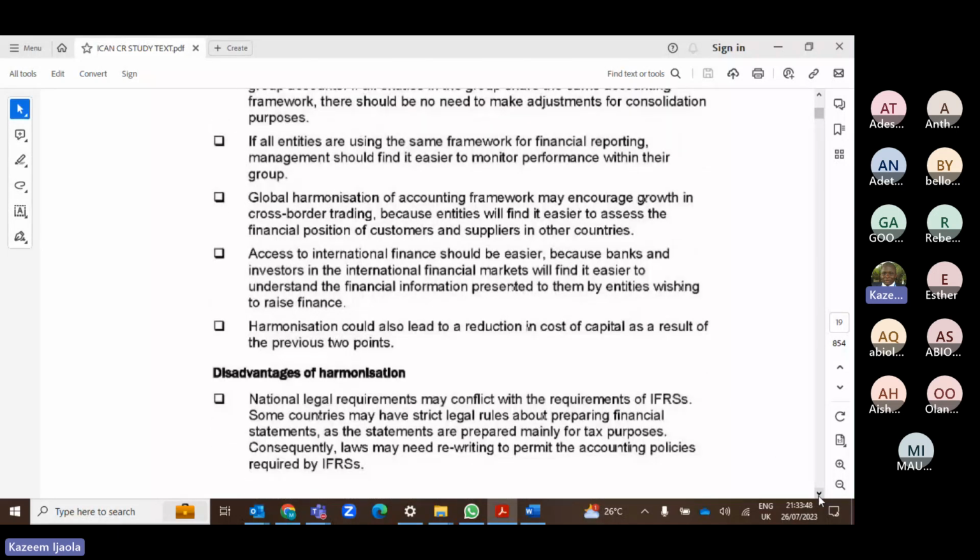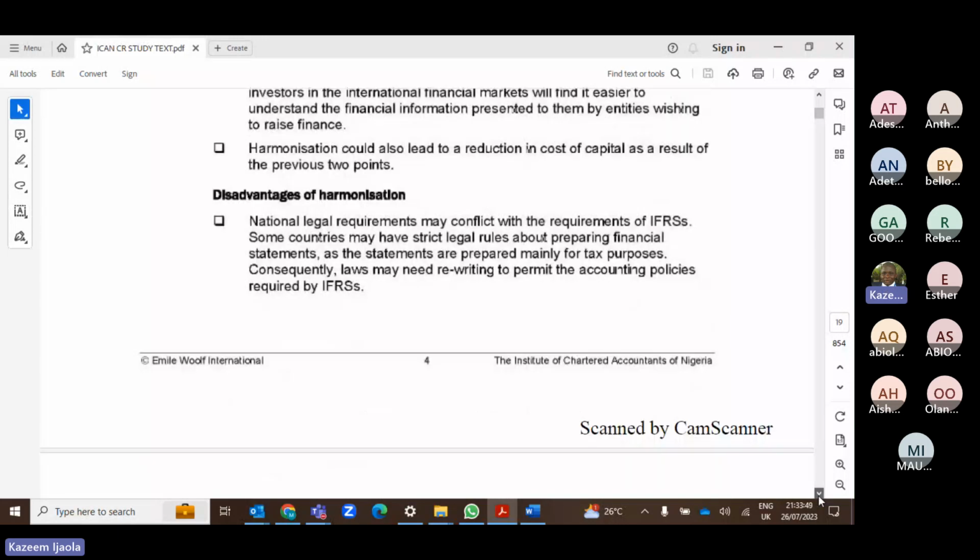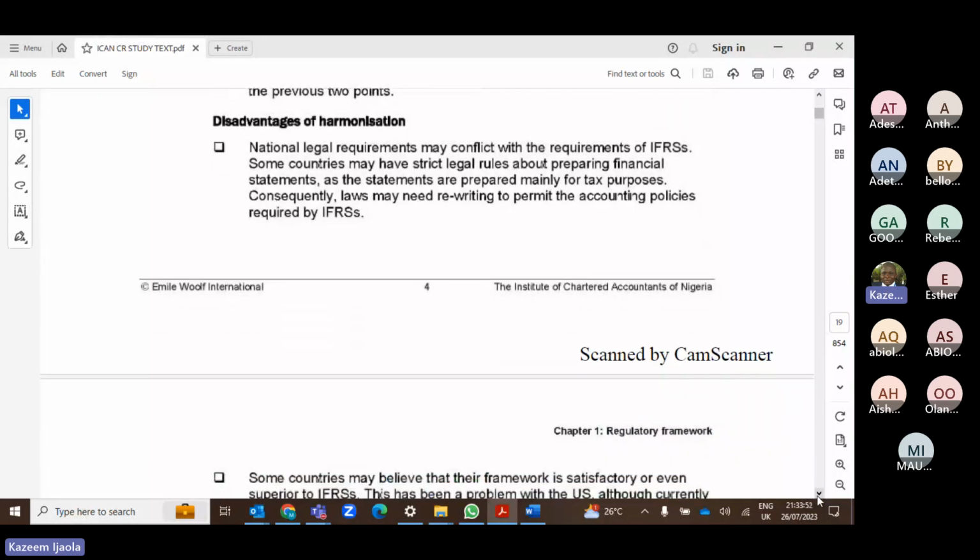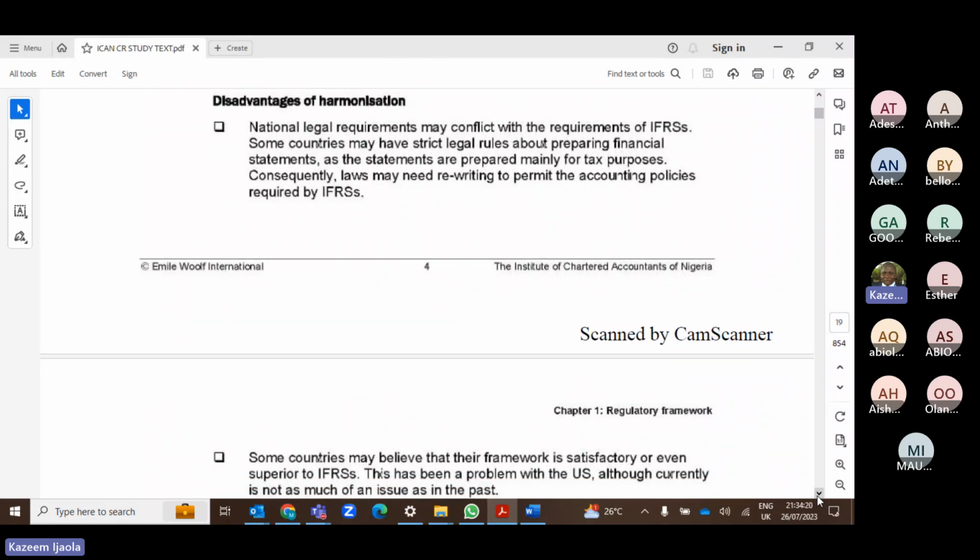So let's look at some of the disadvantages of harmonization. Everything that is good always has some form of disadvantage. The first one is that this may conflict with some of the requirements of your local country. Some countries have a particular set of rules that they follow, so adopting IFRS might conflict with their own set of rules. So you need to balance what your country's rule is all about versus what the IFRS is talking about. You need to balance both angles very well.